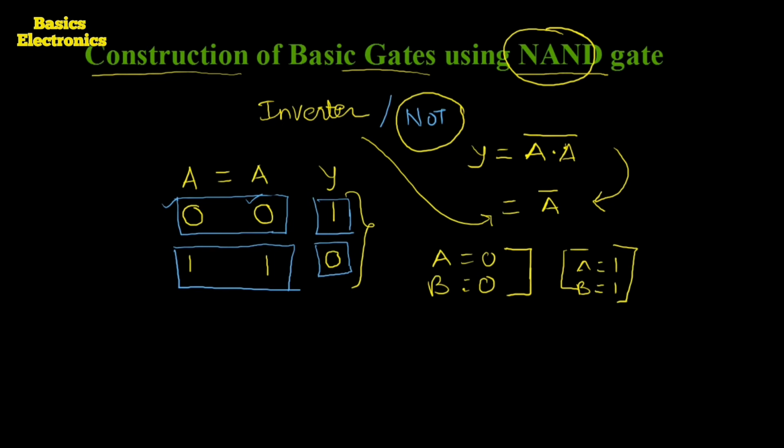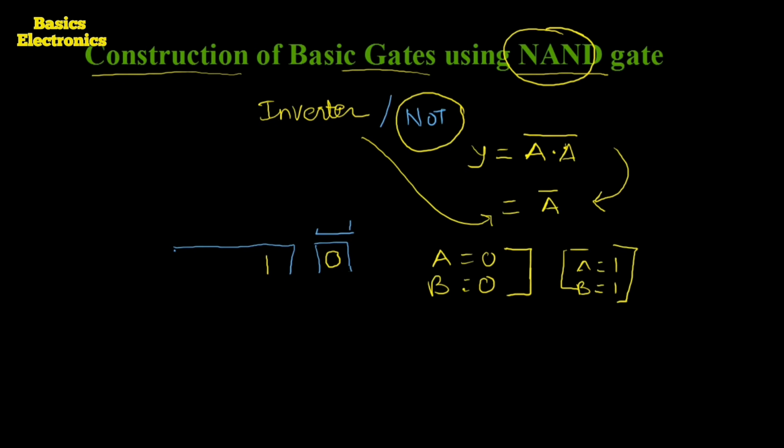But how can we implement this by using the NAND gate diagrammatically? How can we draw its diagram? How can we apply the equal inputs? For that we have to draw the symbol of the NAND gate.